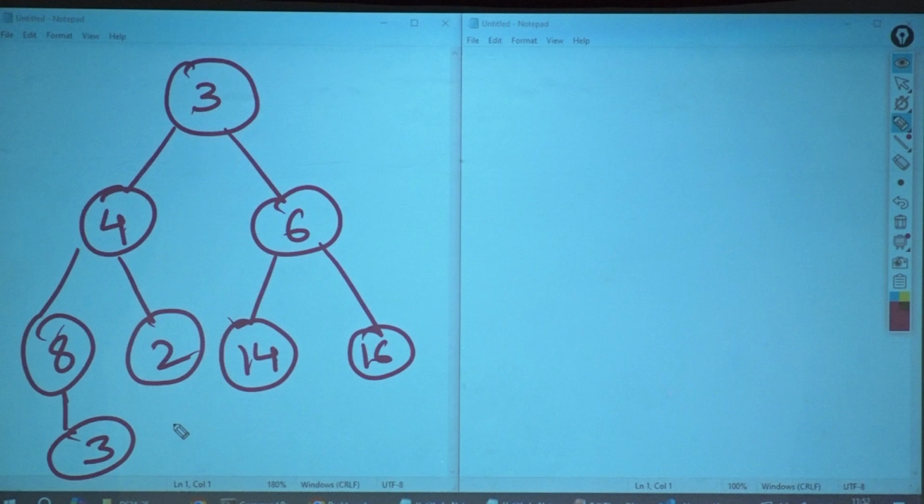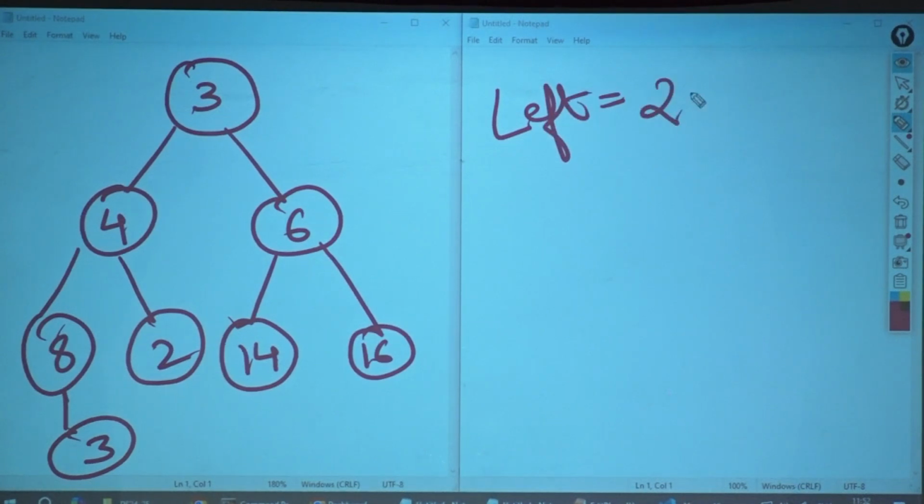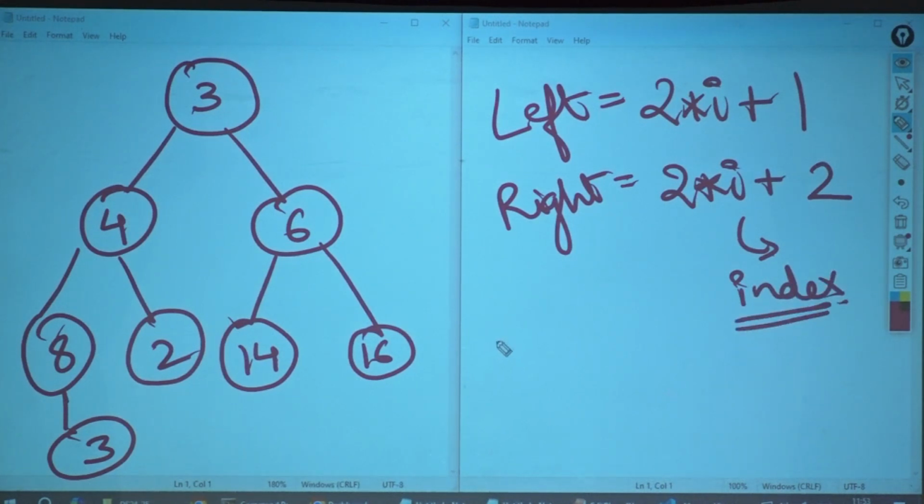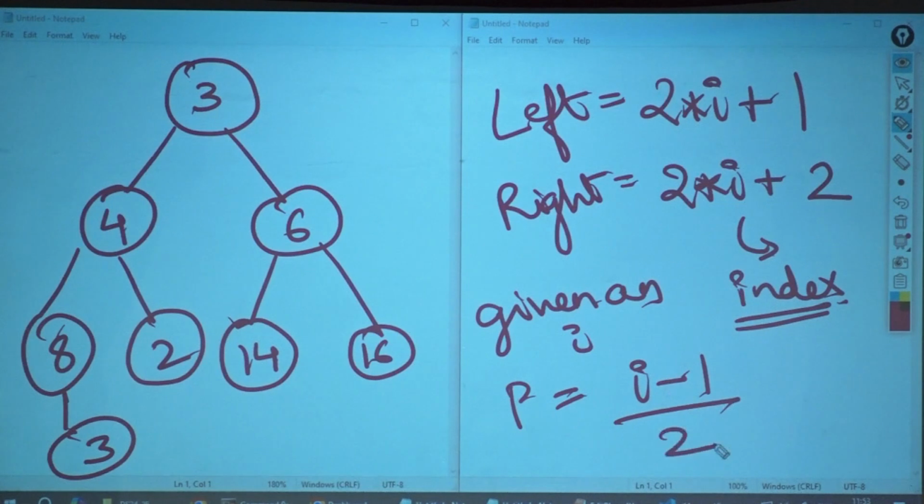Chalo. Create array representation. I'll write the formula also for you, since this is the first time you're doing it. Left equal to 2 multiplied by I plus 1. Right is equal to 2 multiplied by I plus 2, where I is the index. And given an I, the parent is equal to I minus 1 divided by 2.